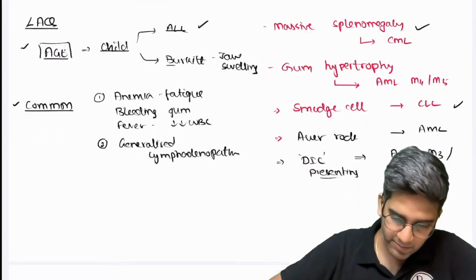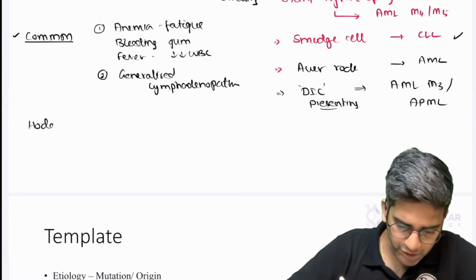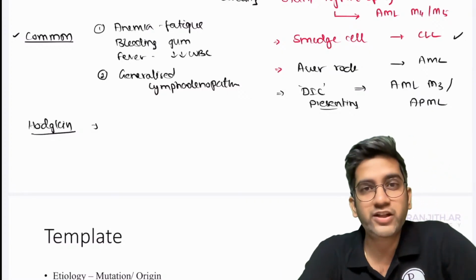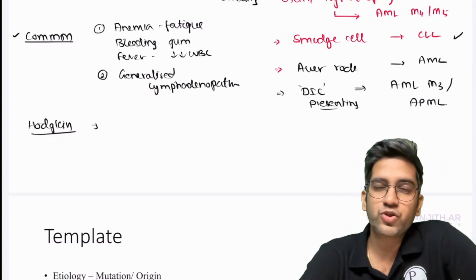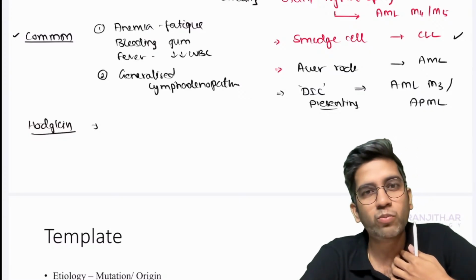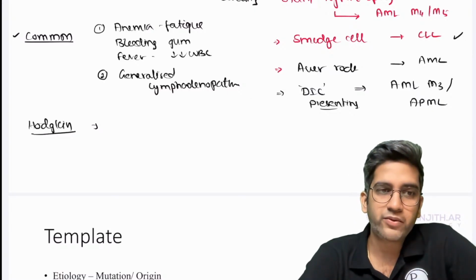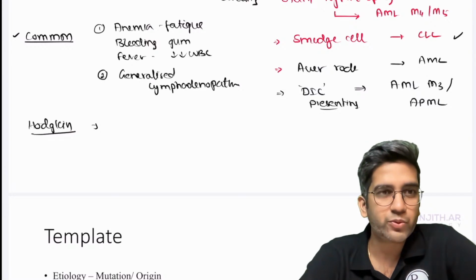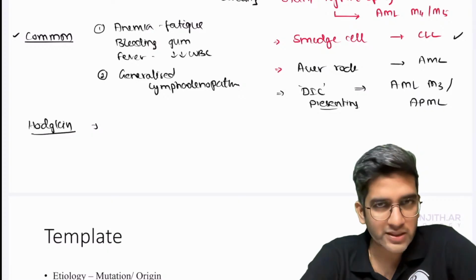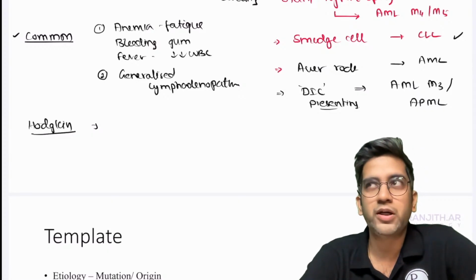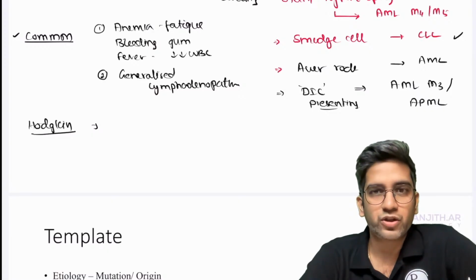Just let's complete this before we go on to the next one. Whenever you have a question on Hodgkin's lymphoma, can anyone tell me what could be the most probable difference clinically with respect to Hodgkin's versus non-Hodgkin's? I'll give you a clue. One of them will involve more of the Waldeyer's ring. One of them will involve more of the extranodal involvement. Which will have more extranodal involvement? Which will have more Waldeyer's ring involvement? What do you think? Hodgkin's or non-Hodgkin's? Which you think will have more extranodal and Waldeyer's ring involvement? When I say extranodal, I'm talking about your GIT, spleen, of that sort.